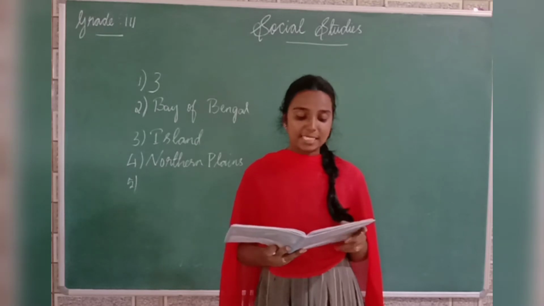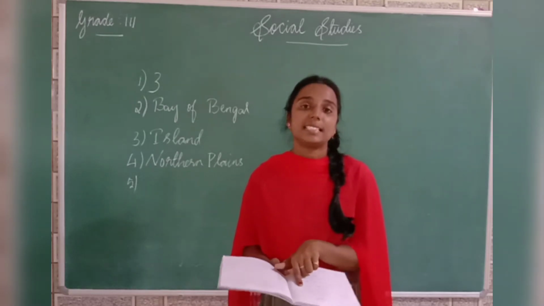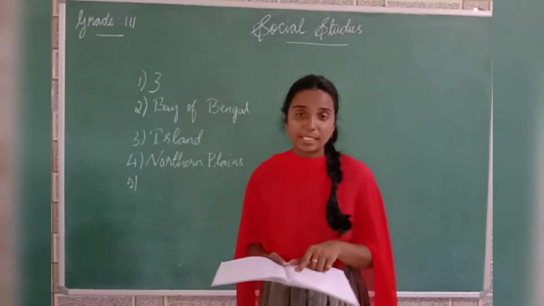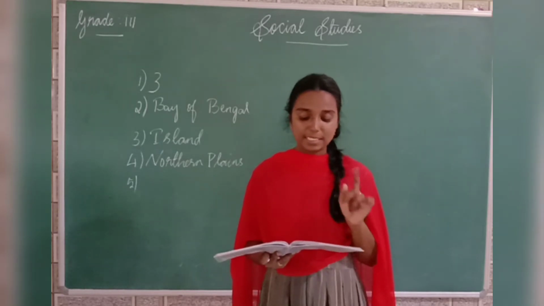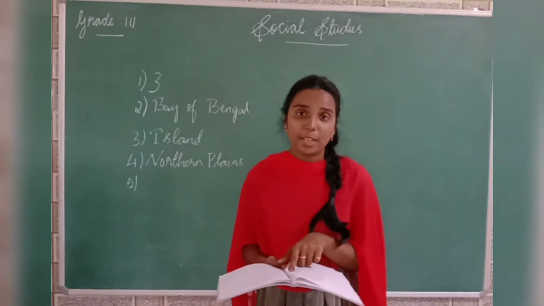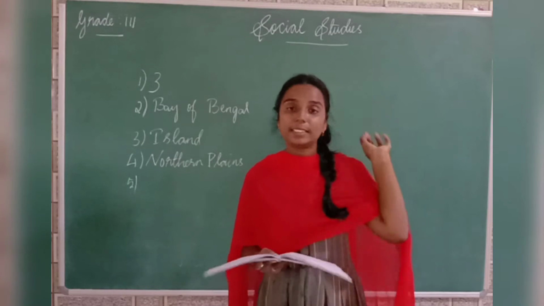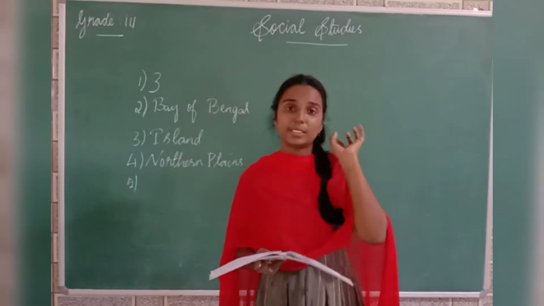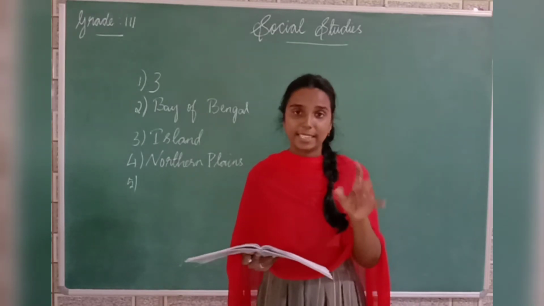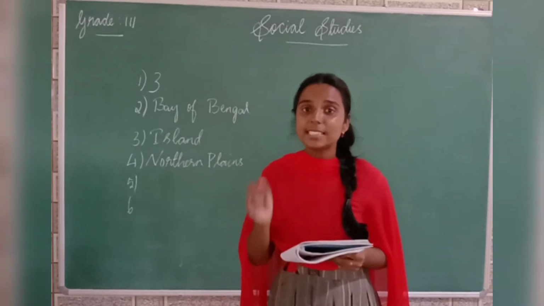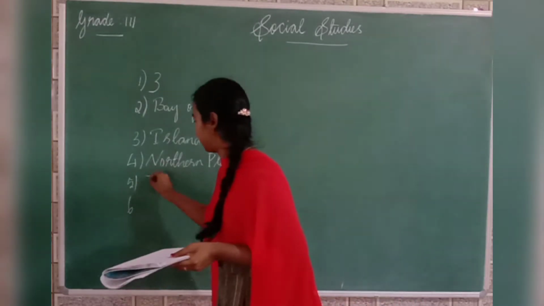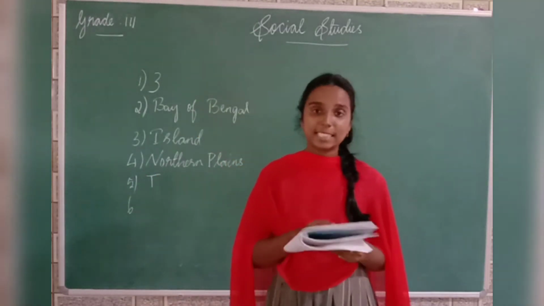And what is the fifth question? Very few plants or trees are found in the Thar desert. It comes under true or false. True or false? True, right? Desert receives very little rainfall, so we can see only few plants there. So the answer for the fifth question is true.